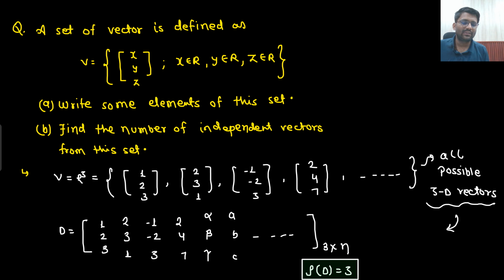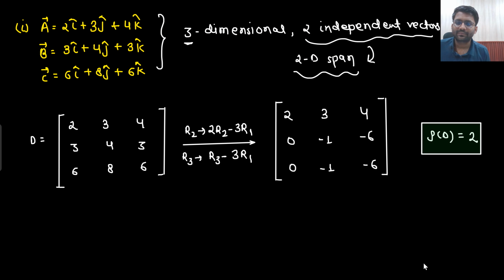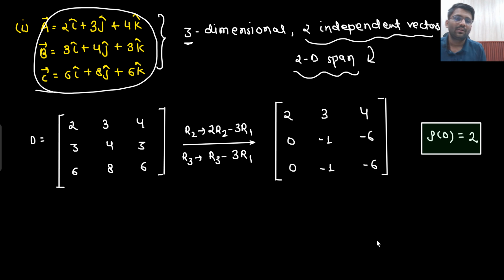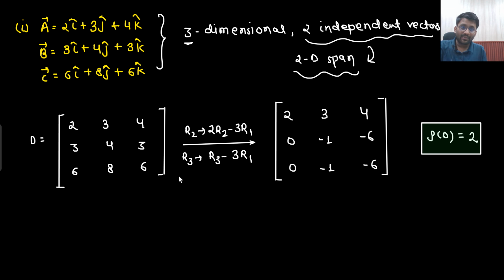Someone would say that, sir, here you wrote 3-dimensional vector, but eventually your independent vectors were 2, which were less than 3, no? You are having 3-dimensional vectors, but your rank was 2. But there I was only having 3 vectors, no? They are not all possible 3-dimensional vectors. Are you able to understand this point? I am having only 3 vectors. This is the set of only 3 vectors. This is not a set of all possible 3-dimensional vectors. In a set of 3 vectors, I may get only 2 independent vectors.